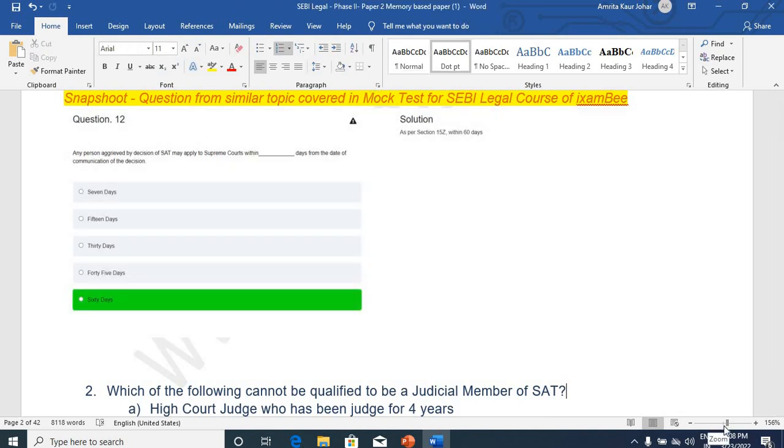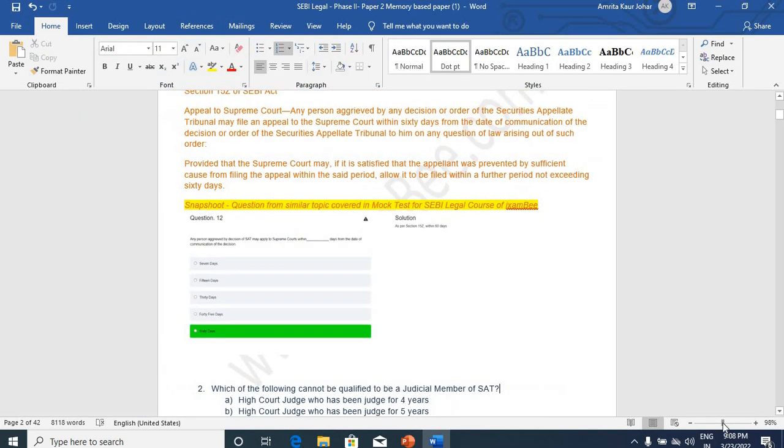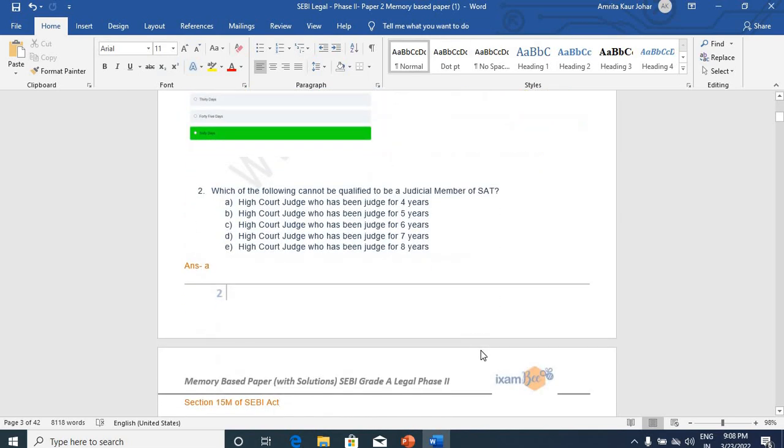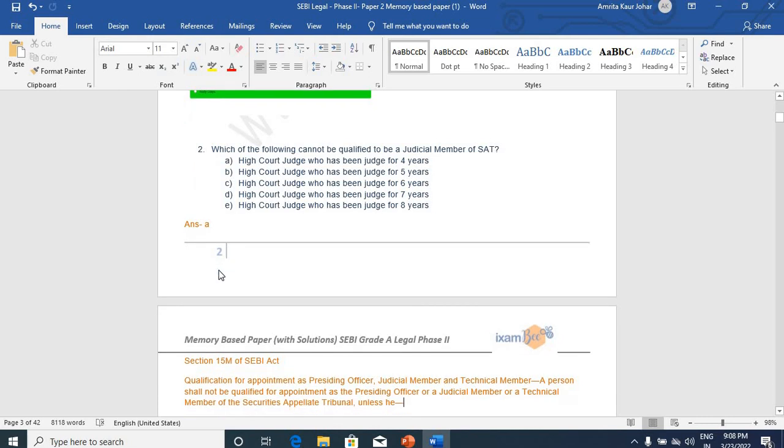This has been asked over here. High Court judge, but you can see the changes are very minute: 4 year, 5 year, 6 year, 7 year, 8 year, and the answer was A, High Court judge who has been a judge for 4 years.